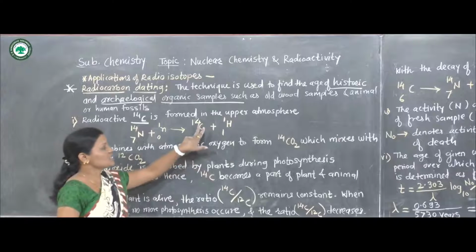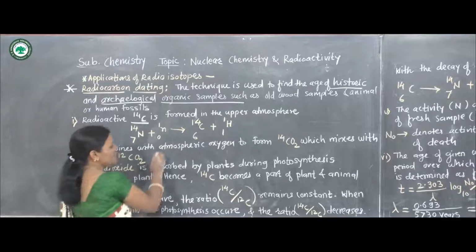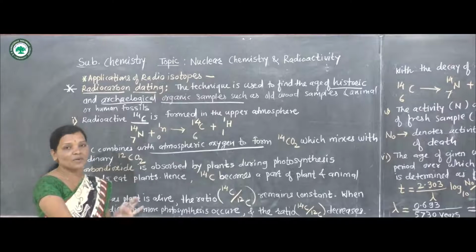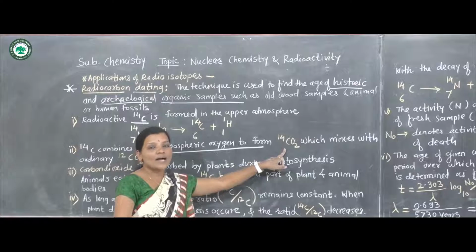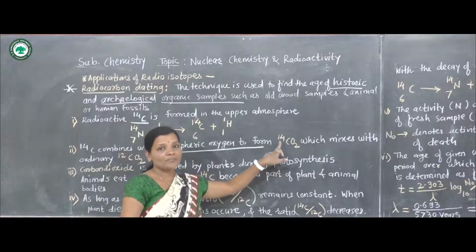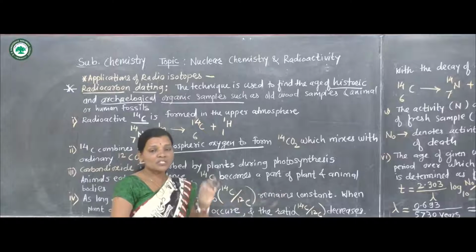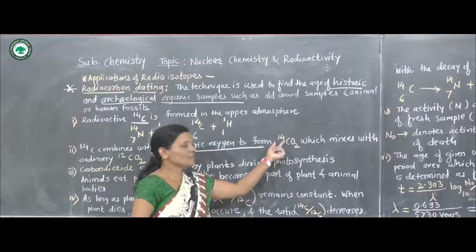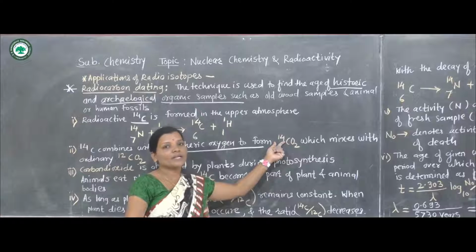This carbon 6C14 formed in the upper atmosphere combines with atmospheric oxygen and forms carbon dioxide, but here the carbon is the 6C14 isotope.